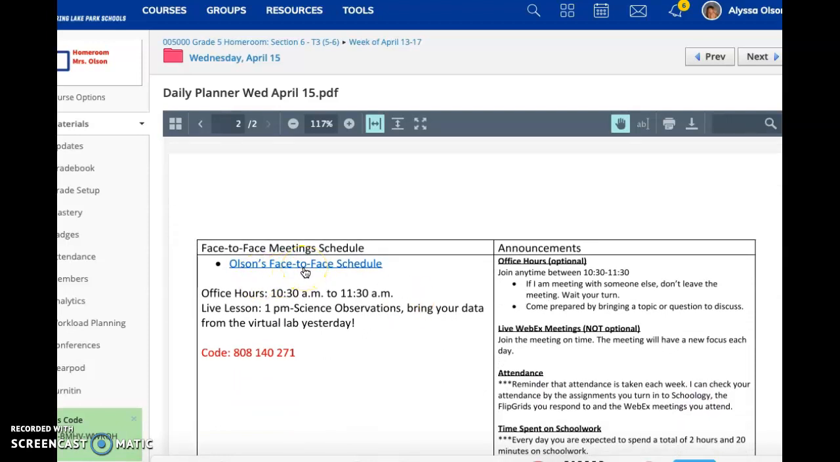The face-to-face meeting schedule is posted, but also office hours are from 10:30 to 11:30. The live lesson today again is on the science observations. The code is always the same.